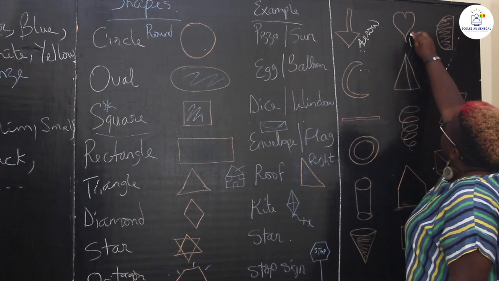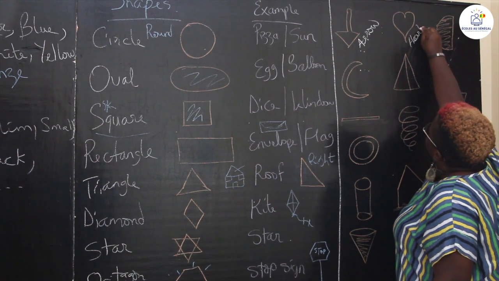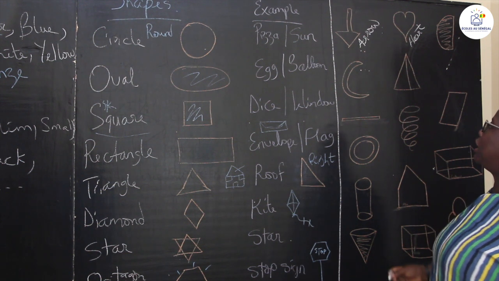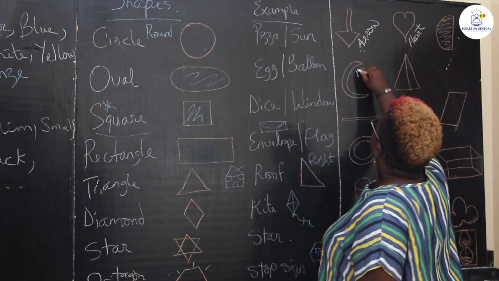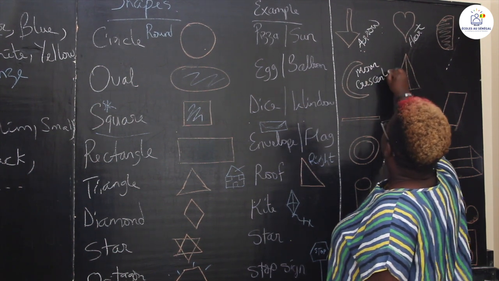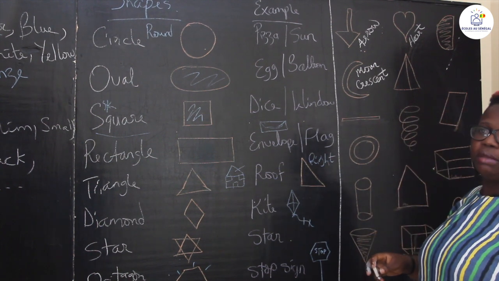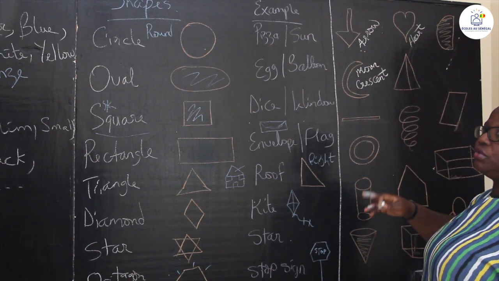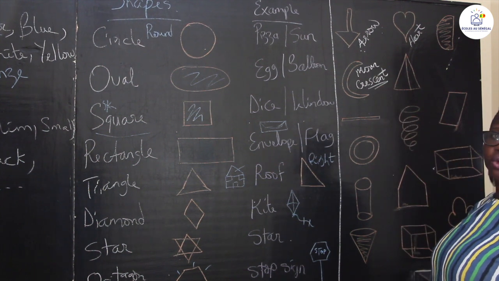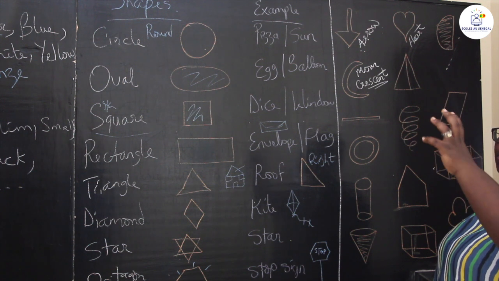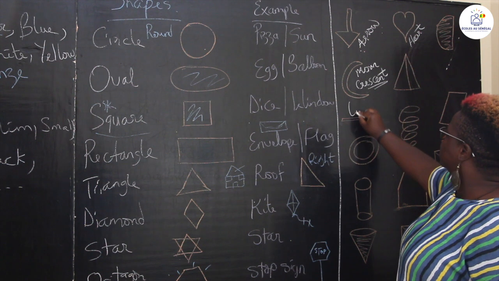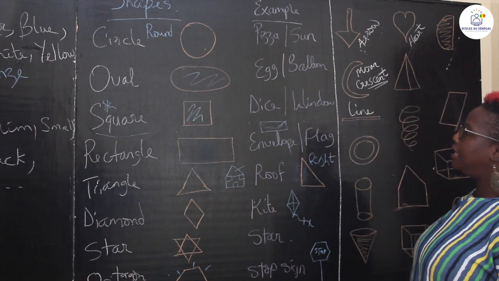This is a heart. Okay, this is a heart. And then this is like a moon shape. Sometimes people say, we'll call it the moon shape, but the right term for it is a crescent. On pense à croissant. I would think about crescent because it has the shape of a croissant, the little one. But you can say moon-like shape, because moon, c'est la lune. So a moon-like shape or crescent form. This is just a line, une ligne, a line.